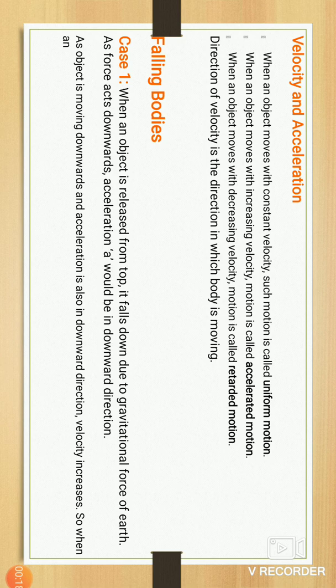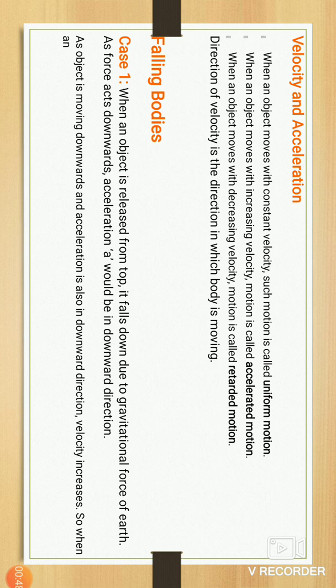In this period, we will discuss velocity and acceleration. Okay, velocity, uniform motion. When an object moves with constant velocity, such motion is called uniform motion.